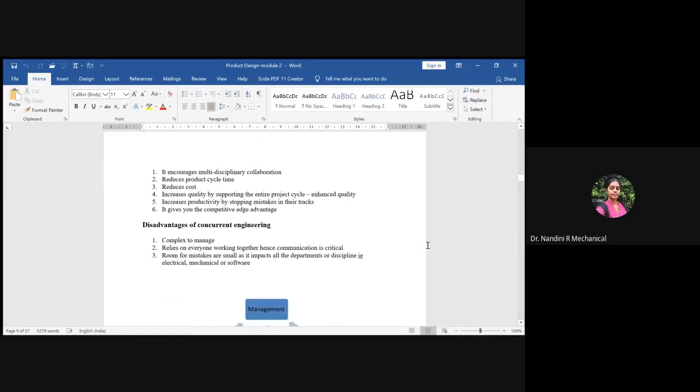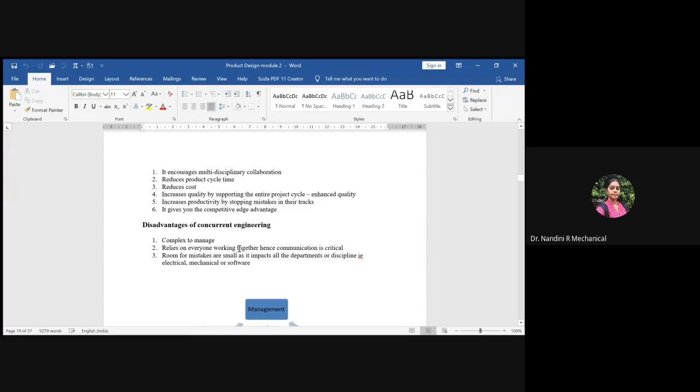And then come the disadvantages. The main disadvantage is that it is very complex to manage. If it is a new company starting with concurrent engineering, it is very difficult to manage, because the company should initially take up a small project, go in sequential order, learn from experience, learn from the mistakes they have made, and only then will they come to know how to work and how to manage time. Then they will know that instead of going sequentially, they can run some processes parallelly. Then they should go for concurrent. If they go immediately, it will be very difficult for them to manage. So this is one part: complex to manage.